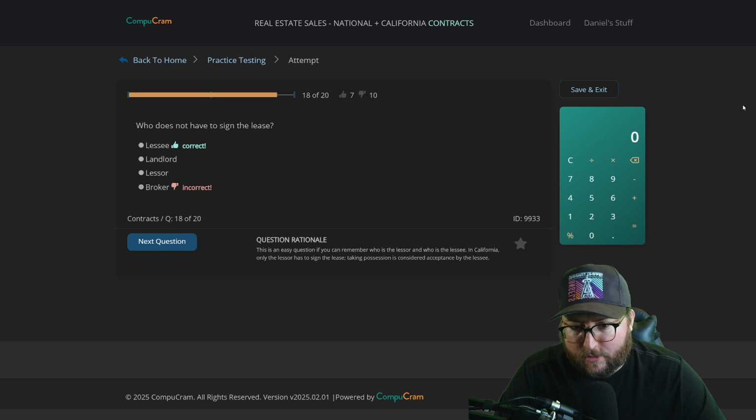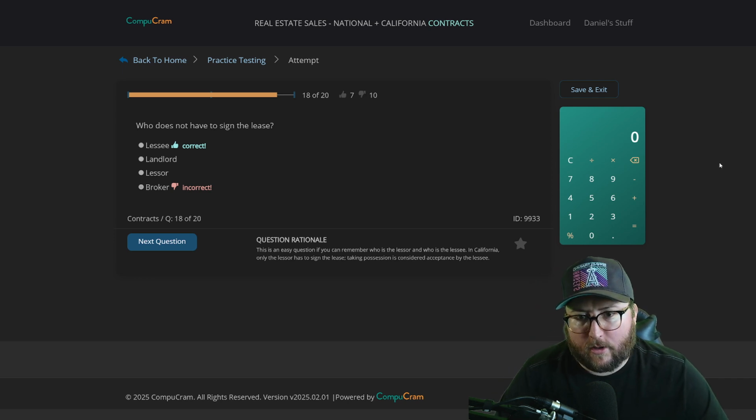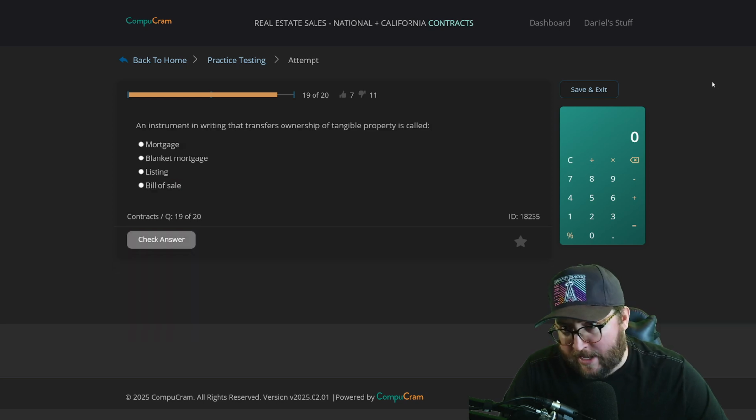This is an easy question if you can remember who is the lessor and who's the lessee. In California, only the lessor has to sign a lease. Taking possession is considered acceptance by the lessee. All right, that was what we learned from the last question too. If you take possession and pay rent, then you don't have to sign a lease. You're in that lease.